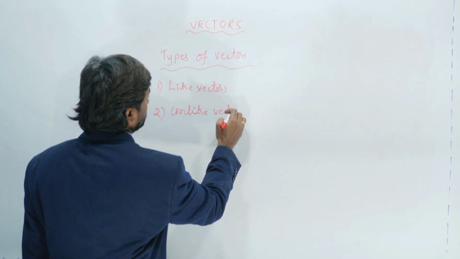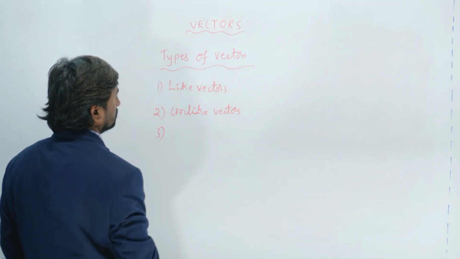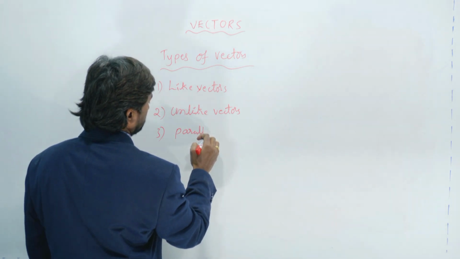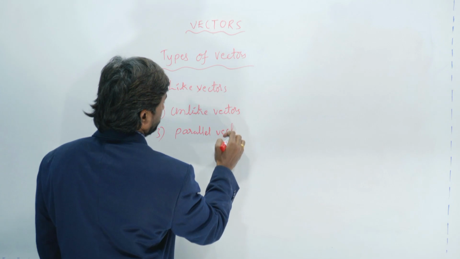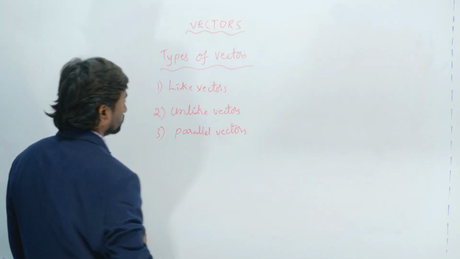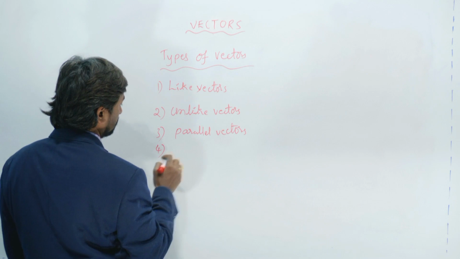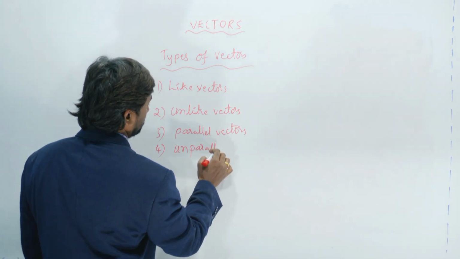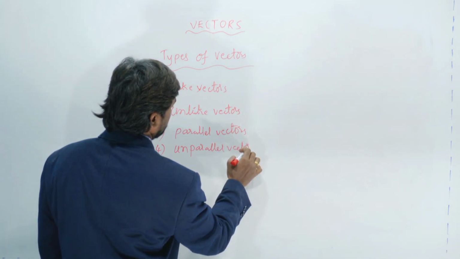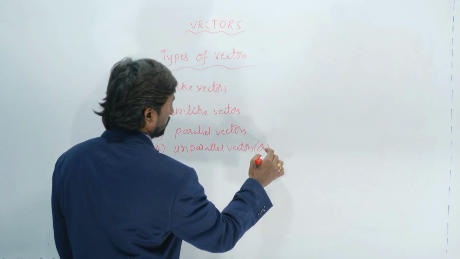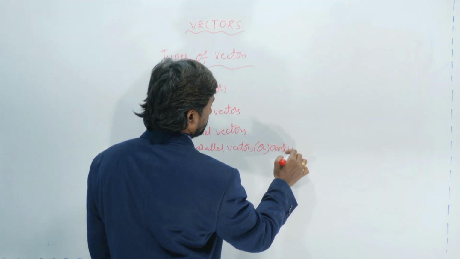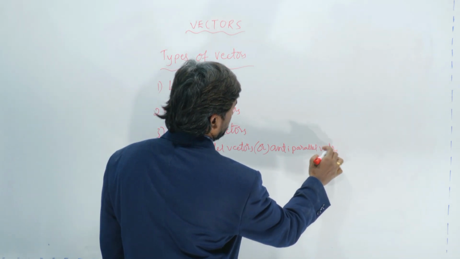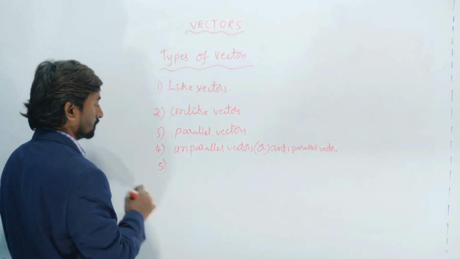The third one is parallel vectors. The fourth one is anti-parallel vectors, or unparallel vectors. And the fifth one is the unit vector.